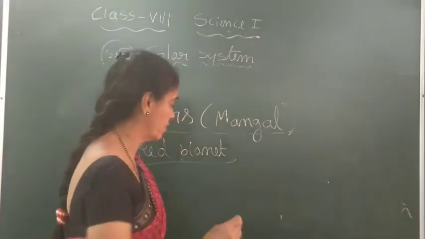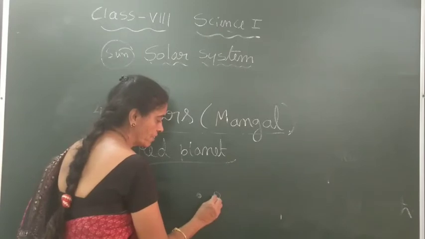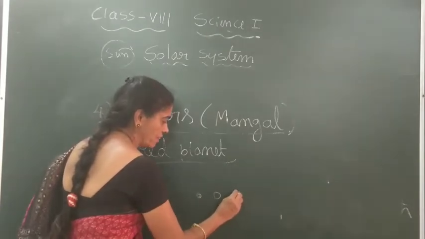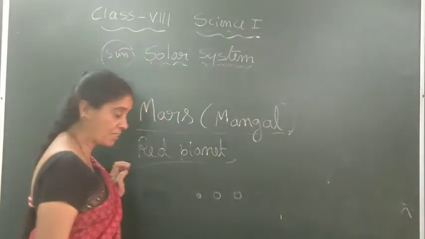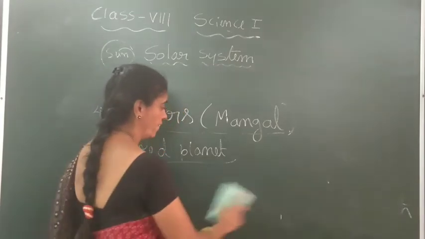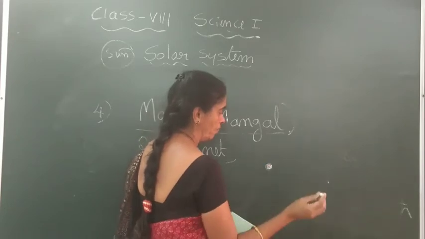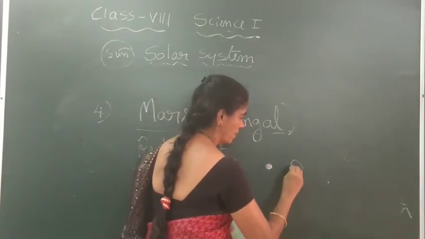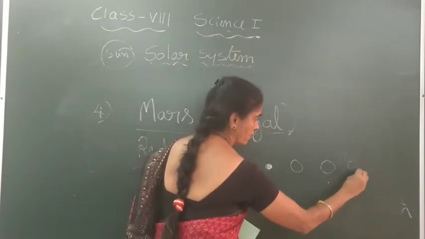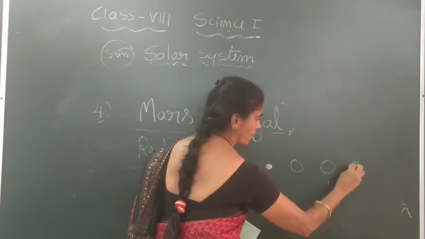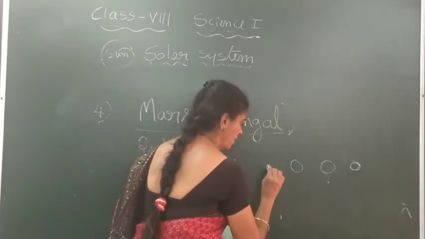If you compare the size, Mercury is the smallest one, and a little bigger is Venus, which is almost the same size as our Earth. I will draw it: Mercury is this much big, a little bigger is Venus, and Mars is a little smaller.